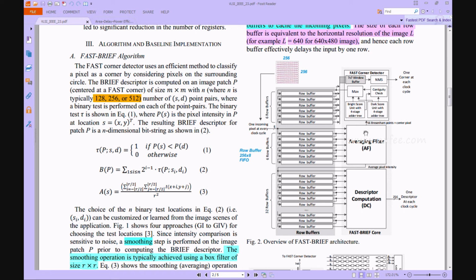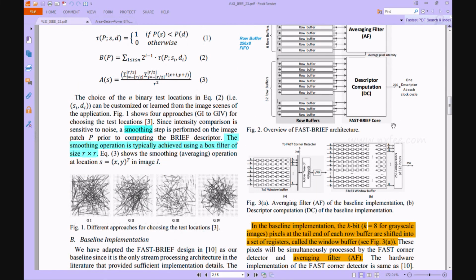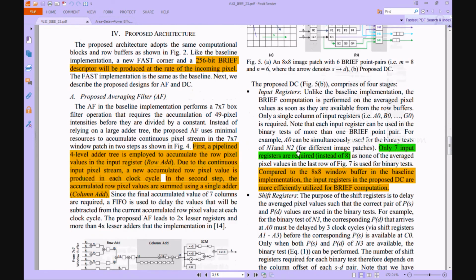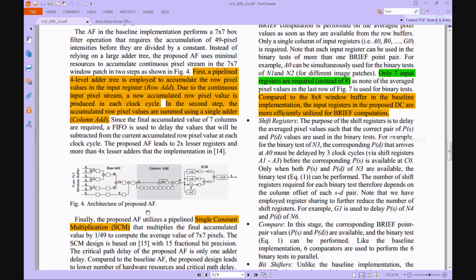It then passes the value again to row buffers, again 6 row buffers, and constructs the bright score unit and dark score unit. After that, the image smoothing output comes out of this module. This is the architecture of the averaging filter, this is the baseline implementation of descriptor computation, this is the proposed DC method, and this is the architecture of the proposed AF method.